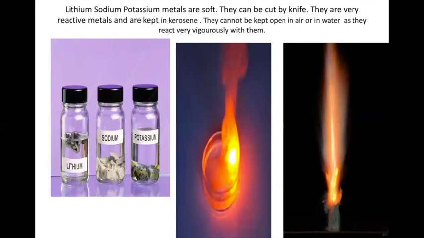So here you can see lithium, sodium, potassium. They're very reactive metals. Reactive means as soon as they're exposed to air, they'll react with air. As soon as they are kept in water, they'll react with water. See, in air, how sodium is reacting. And see in water, how sodium is reacting. They're very reactive metals. They have to be kept in kerosene. So this is lithium, very reactive. Then comes sodium, then comes potassium. So first it is sodium and then it is potassium, if you want to follow the order.